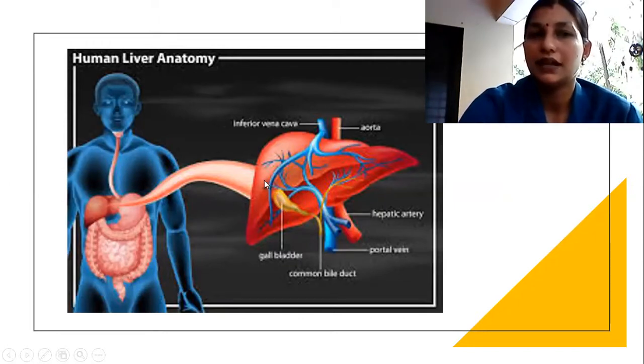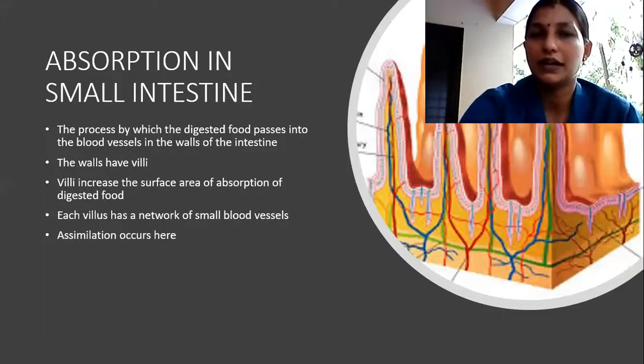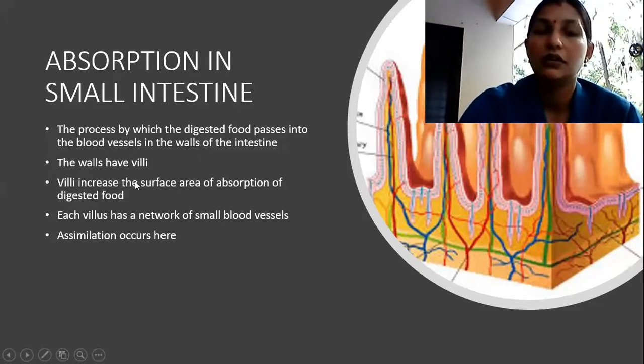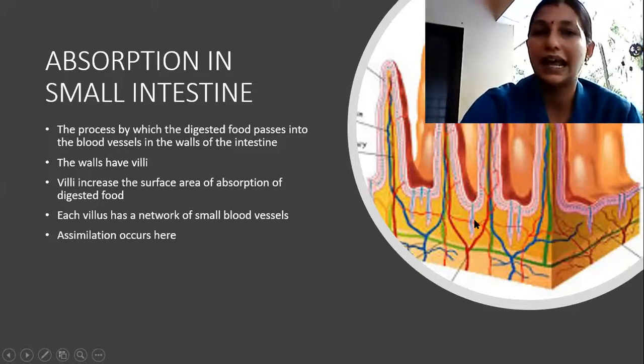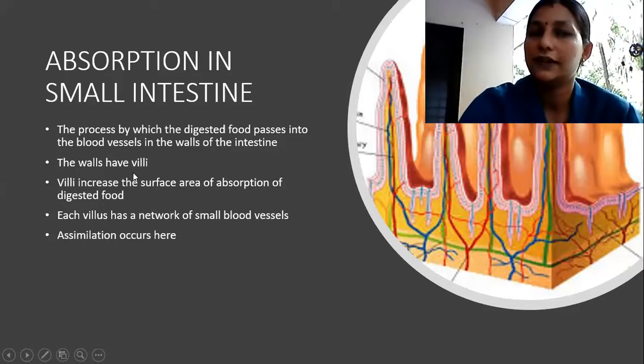Okay, next, absorption in the small intestine. How does the process of absorption occur in the small intestine? The process by which the digested food passes into the blood vessels in the walls of the intestine. Okay, the walls have villi. So the walls of the intestine have some projections, finger-like structures or finger-like projections. These we call the villi.